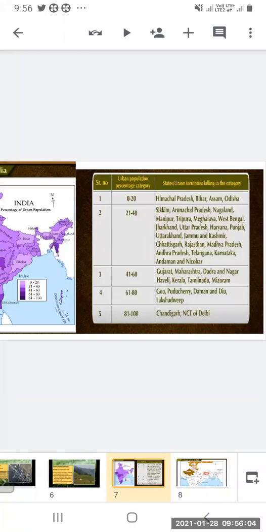Now 41 to 60: Gujarat, Maharashtra, Dadra and Nagar Haveli, Kerala, Tamil Nadu, and Mizoram. Then the next is 61 to 80: Goa, Pondicherry, Daman and Diu, and Lakshadweep. Now the highest urban population is where? In Chandigarh and NCT of Delhi.